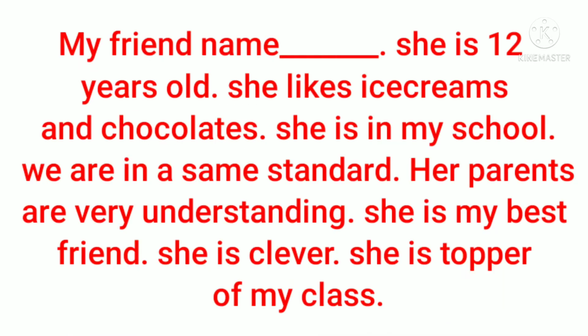So wrote in this way: my friend name is dash dash. You can write your friend name. She is 12 years old. म्हणजे ती 12 वर्षाची आहे. She likes ice cream and chocolates. म्हणजे तिला आईस्क्रीम आणि चॉकलेट्स आवडतात. She is in my school. ती माझ्या शाळेमध्ये आहे. We are in a same standard. ती आणि मी एकाच स्टँडर्डमध्ये आहेत.